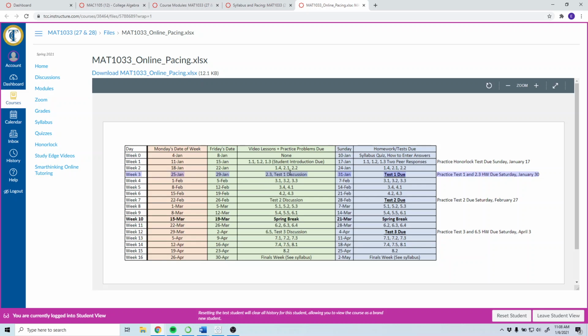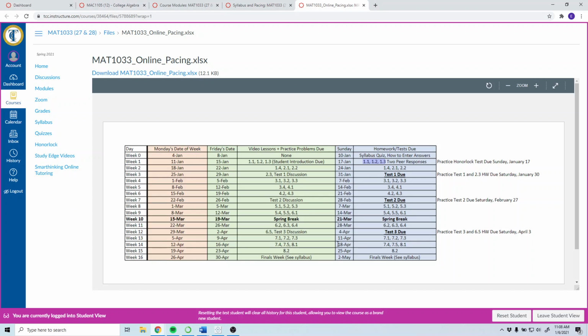Really what you want to do for test weeks is try to be done with everything except the test by Friday. So you have Saturday or Sunday, whichever day you like to do the test. But this is really a general pacing, what we're doing each week. I can't recommend enough not waiting till Friday to do them. The homeworks are always available for you. Most weeks we do 3 sections except for test weeks. So like next week, 1.1, 1.2, 1.3, and a student introduction, but that shouldn't take too long. And then the homework for those sections is due on the Sunday.